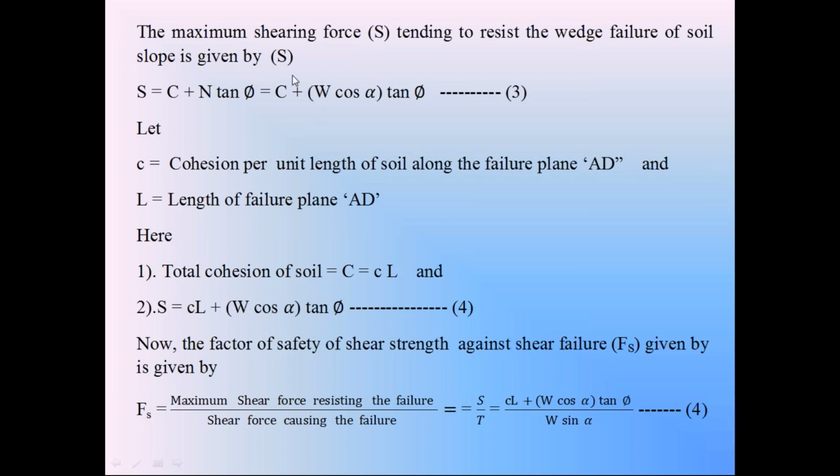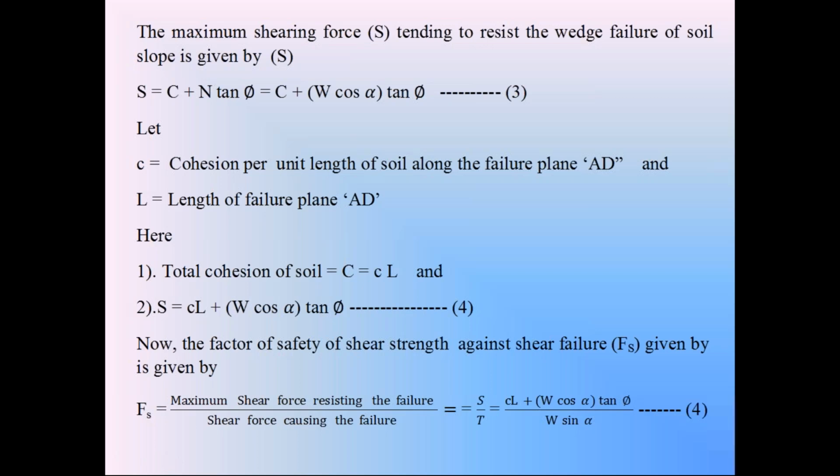We call C the total cohesion force of the soil. This is capital C, the total cohesive force in soil. We have another cohesion in soil indicated as small c. Small c is called the cohesion force per unit length of soil.